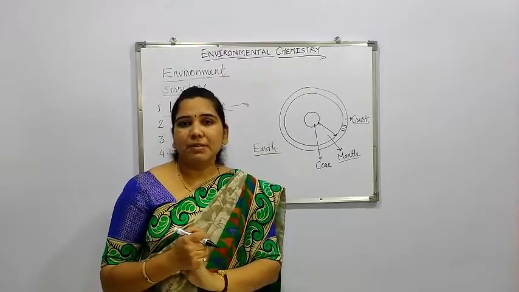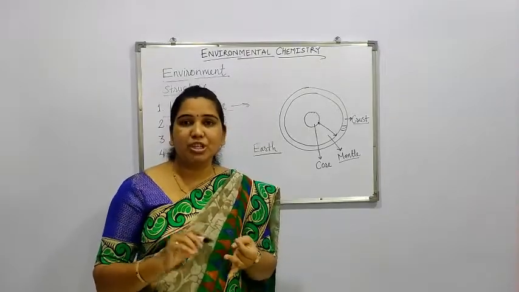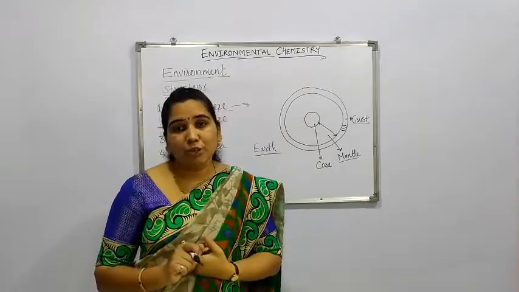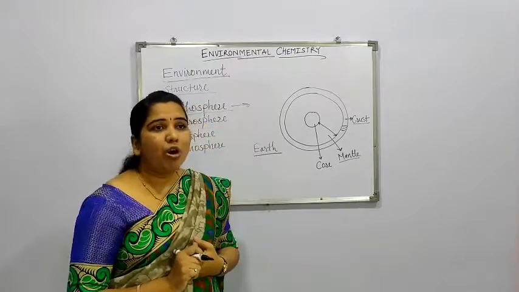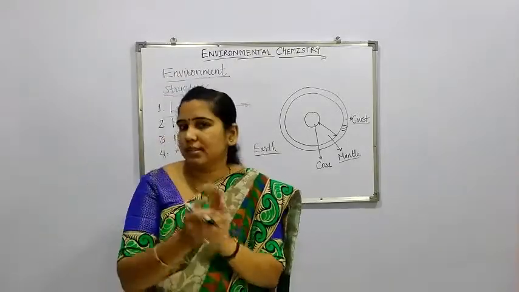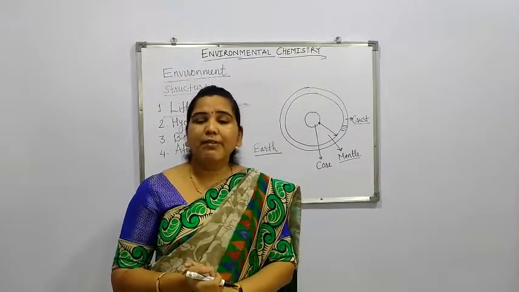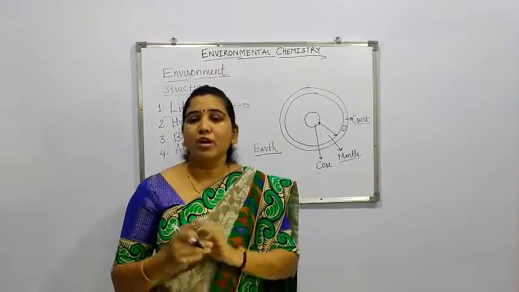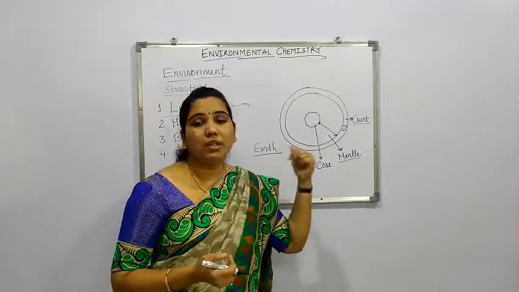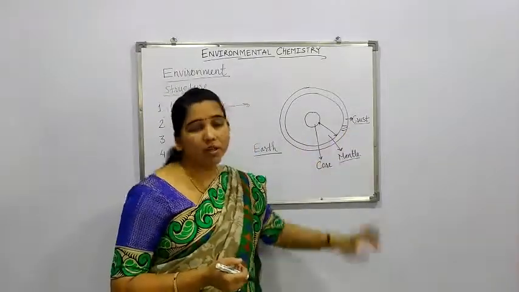Then silicates are present, silicates of potassium, calcium, magnesium, aluminium. Then carbonates of calcium and magnesium. So all these substances, carbonates, silicates, oxides, are considered inorganic material, which are very much helpful for the preparation of food on the surface of earth. So these are particularly the constituents of the earth crust.